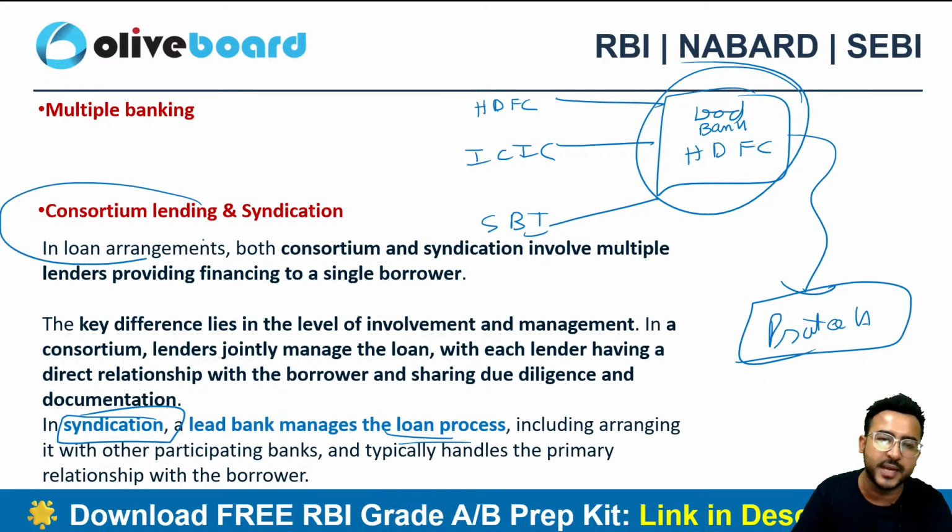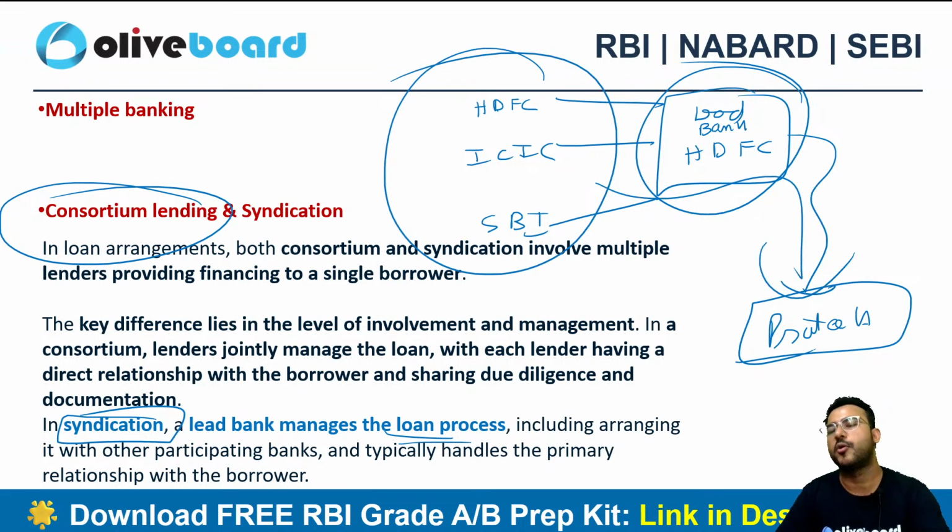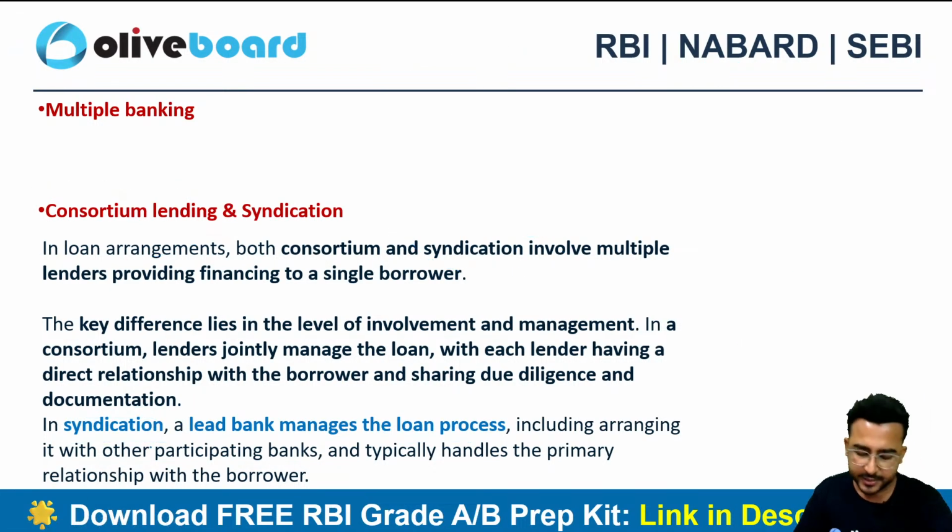However, in consortium lending, they all are coordinating with the borrower directly, right? So can I say that there is just a procedural difference?